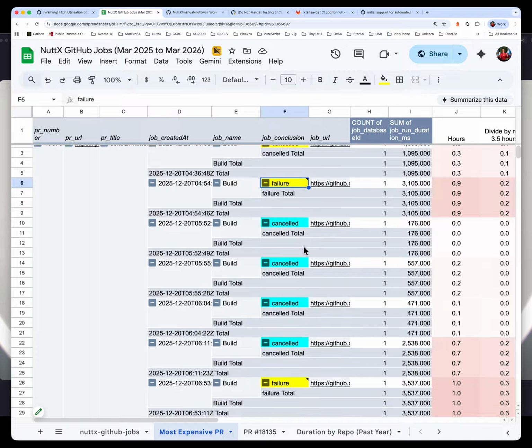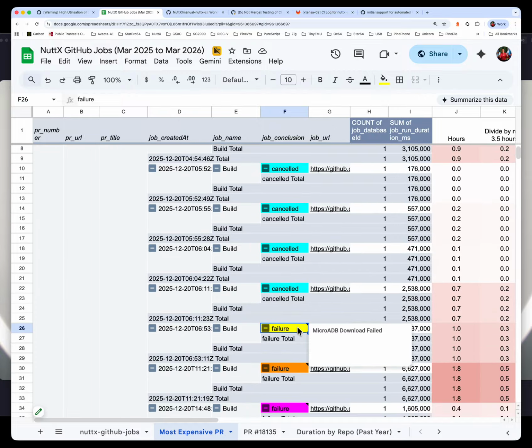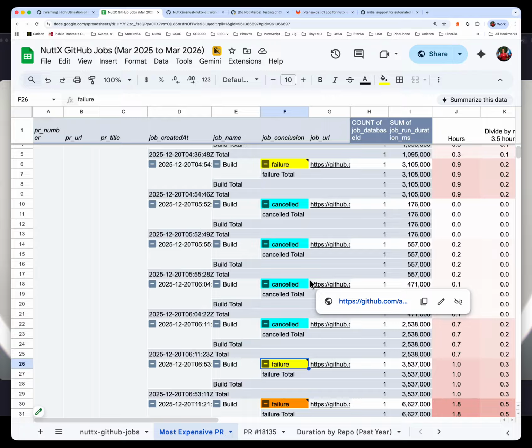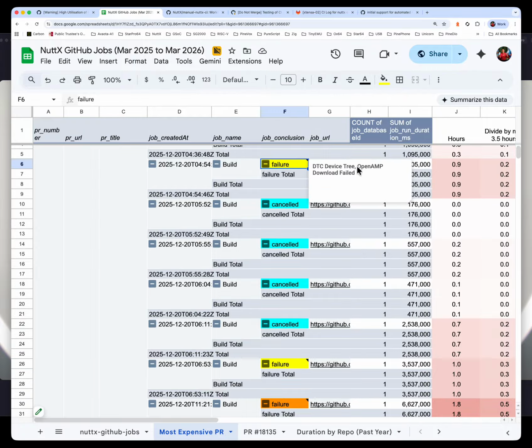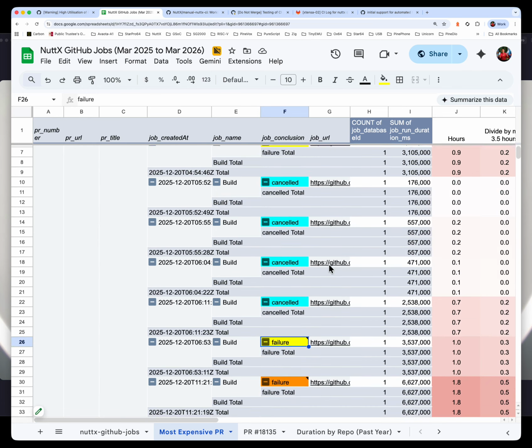Then we went into the next failure and we saw that it failed to download the microADB library. So far we have lots of download failures. Even though there are 2 libraries here, the downloading failed 4 times. The downloading failed once here. Therefore, if our retry logic works, it will fix this problem. It will retry and re-download these libraries, and we should not encounter these errors anymore.